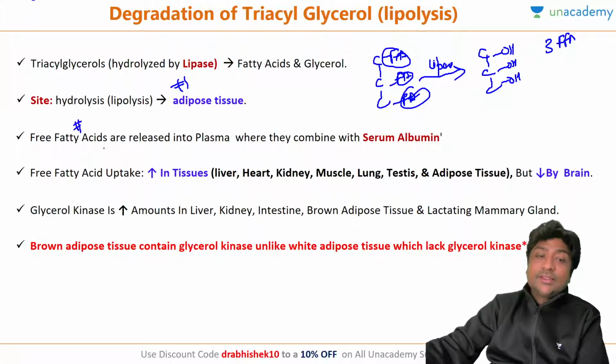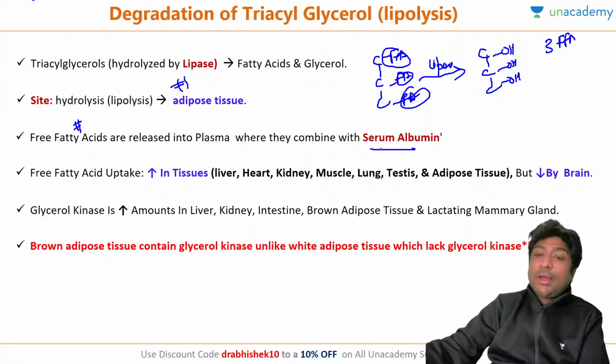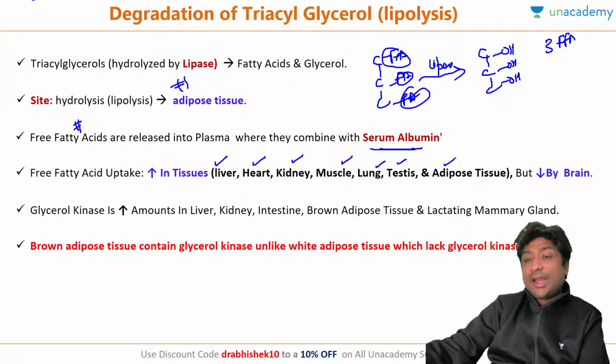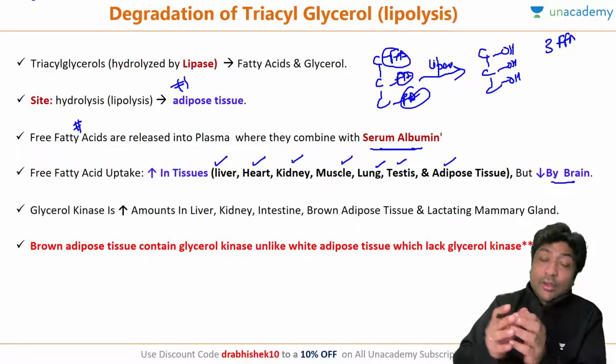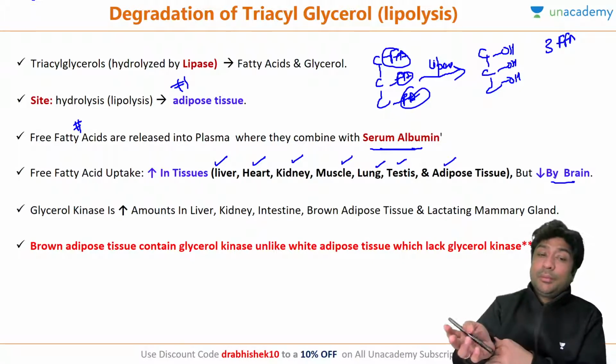Remember, when these free fatty acids are released into the plasma, they bind with serum albumin. Free fatty acids can be taken up by liver, cardiac tissue, kidney, muscle, lung, testis, and adipose. But the brain will not take up free fatty acids, because albumin-bound free fatty acid cannot cross the blood-brain barrier.